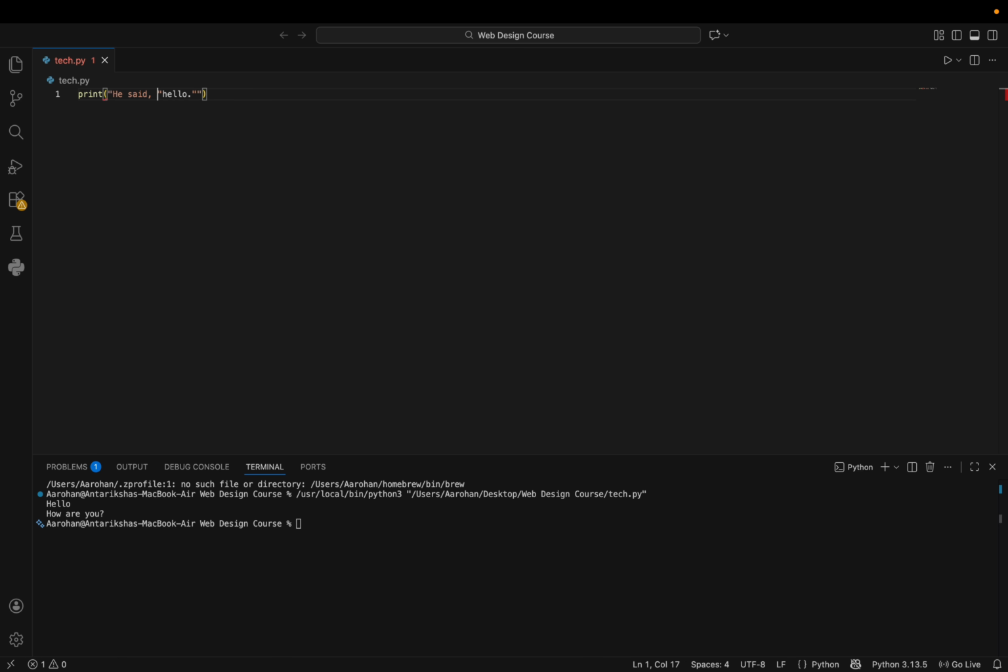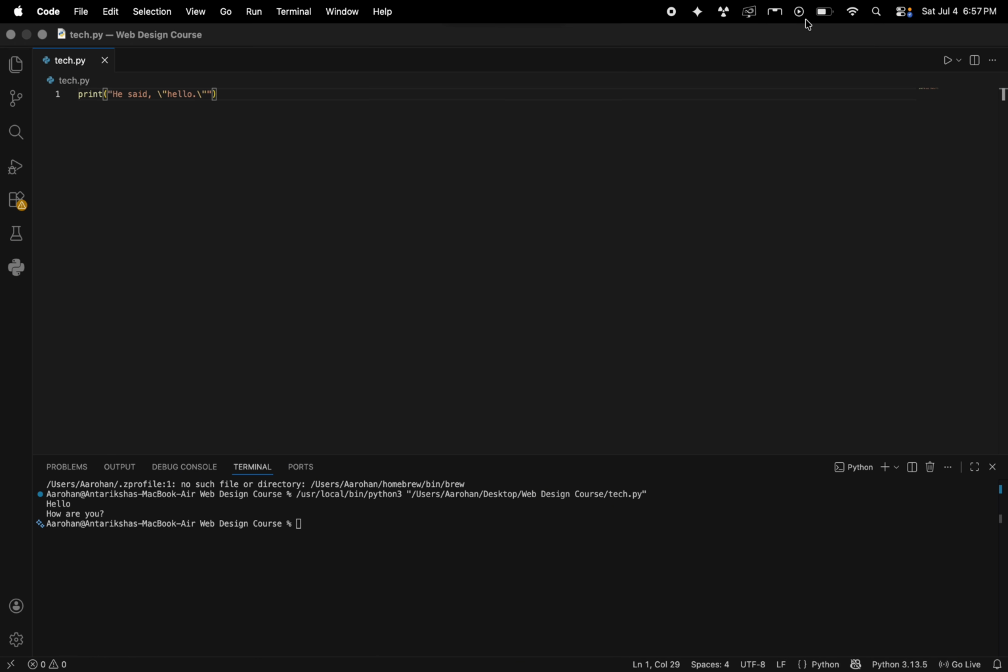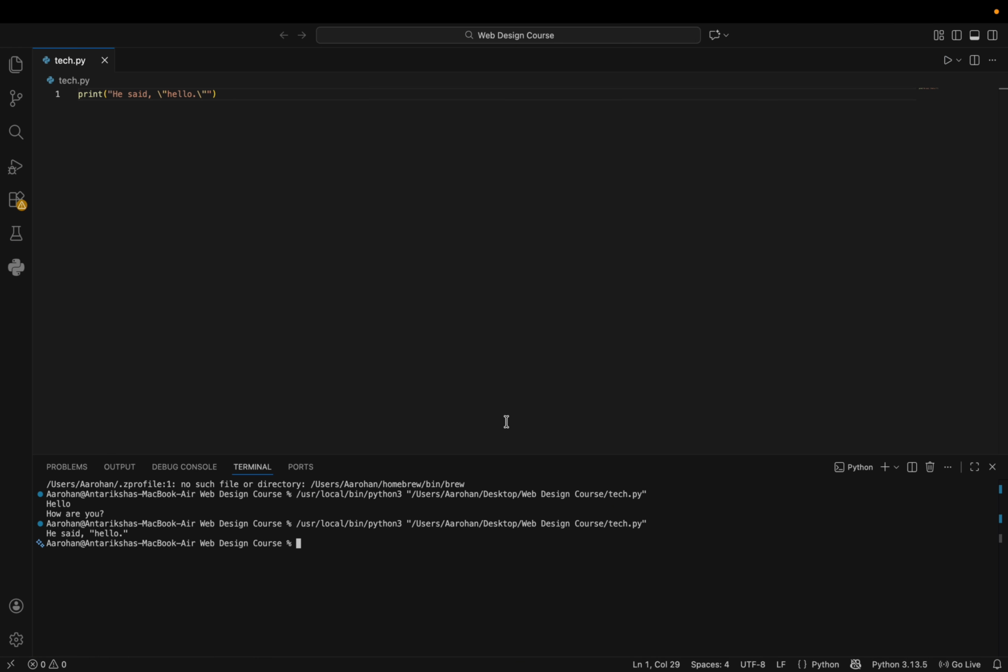So I can add an escape character in front of each of the quotation marks. As you can see, Python clears it up. Now it understands that these quotations are part of the string. So as I run my code, as you can see, it includes the quotation marks without any problem at all.